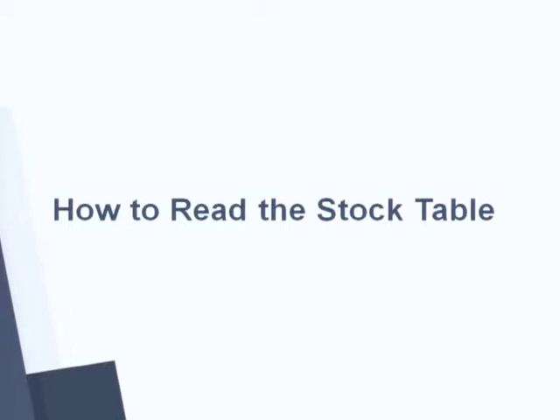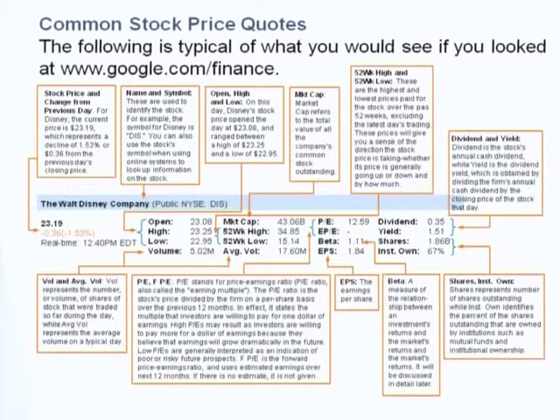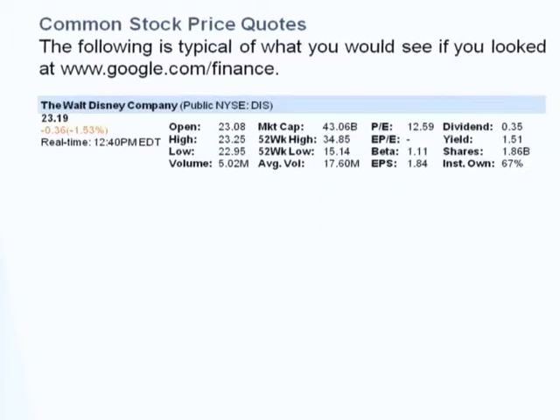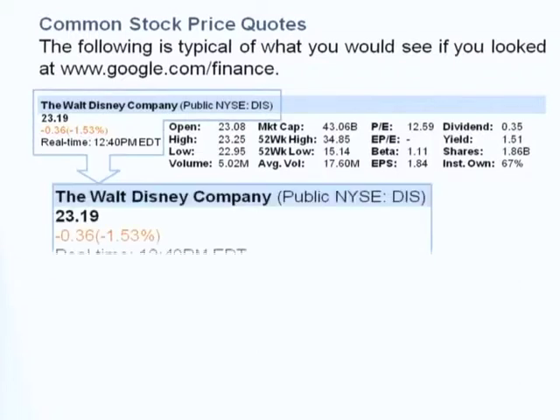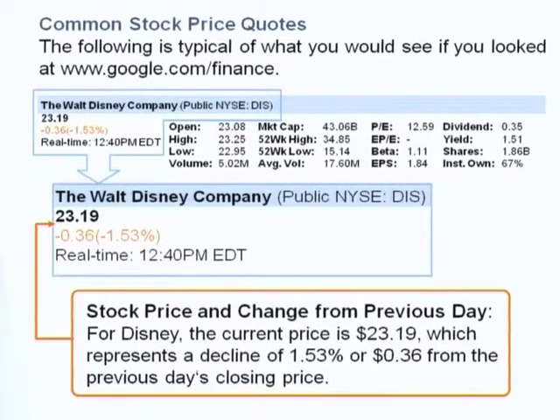And now, sometimes you look at a financial newspaper and you see this chart. What I need you to know is how to read the quote of a common stock, right? This is very important. This is basic for a BBA student. You should know. You see, this stock is Walt Disney. You see the first term, Walt Disney Company. The stock price right now is 23.19, which is lower than yesterday by 0.36, or negative 1.53% from yesterday.